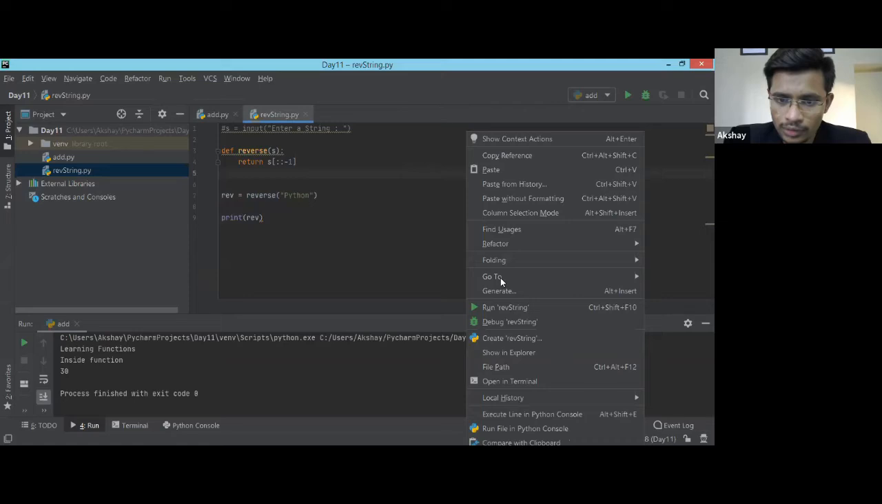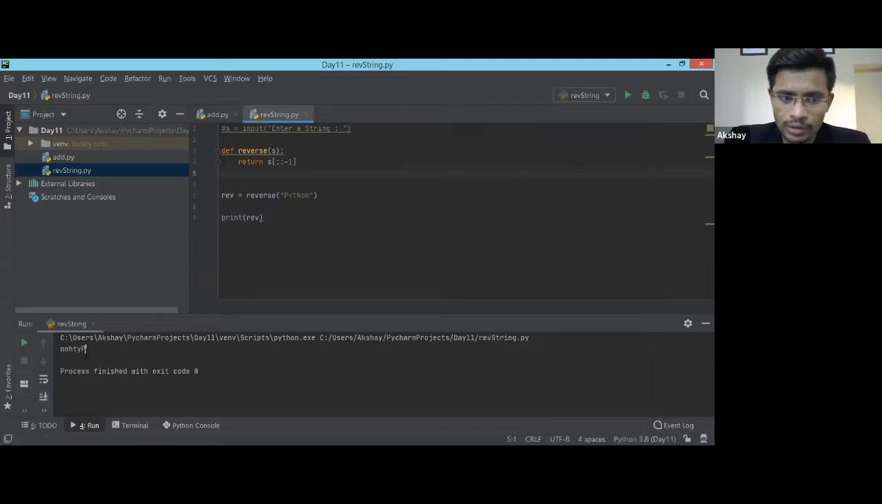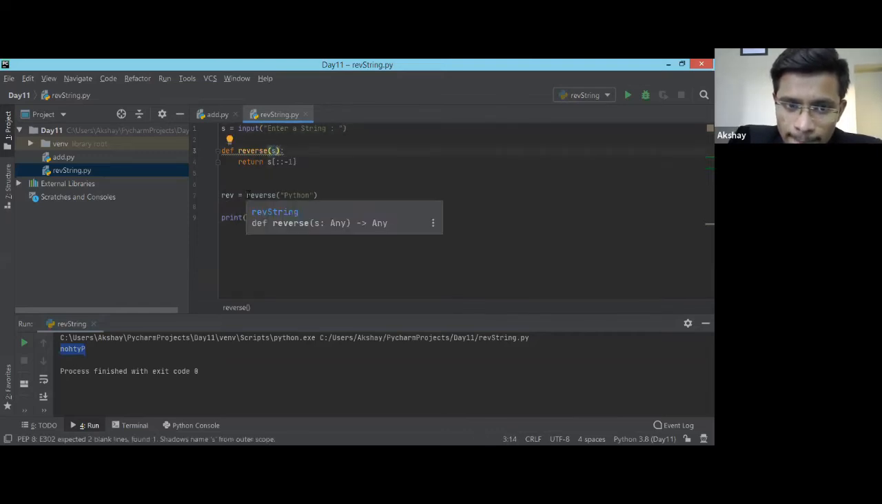Okay, so I'm just running the code. See, it is the reverse of Python. And if you notice why I commented this line, it's because I was passing the string whatever the user is entering directly over here. It will not work because I was not calling this particular function.